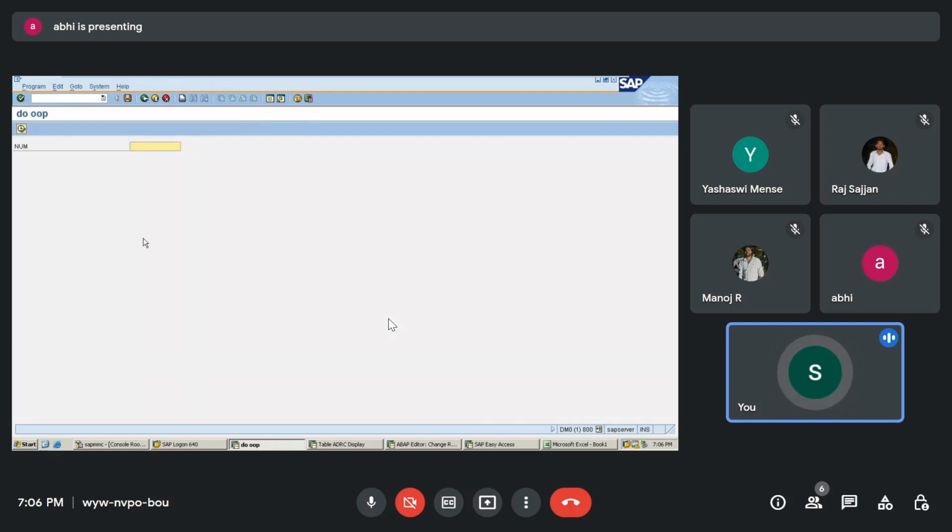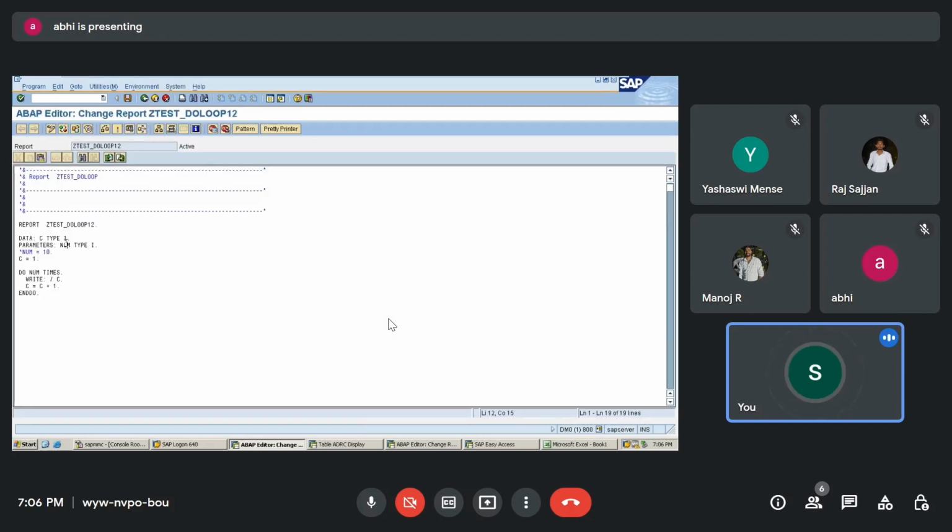I'm entering the number of times. I can enter anything, I'll enter 15 over here, so it is going to execute 15 times. This 15 is nothing but the input that I give, which will be stored into num. You can see it over here, parameters num, and I am telling the user to enter the number that will be stored into num, and how many times to do this, num times. Num is 15, so it is executing 15 times. This we have already seen. I hope you are clear with this.